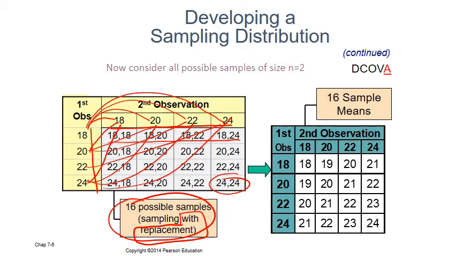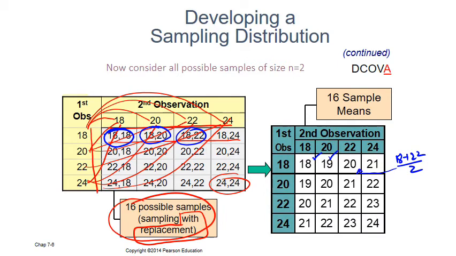Okay, next we calculate their means. Here you can see 18 plus 18 divided by 2 is 18. We write their mean here in the respective column. 18 plus 20 divided by 2 is 19. 18 plus 22 divided by 2 is 20.